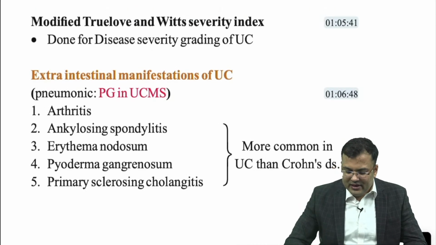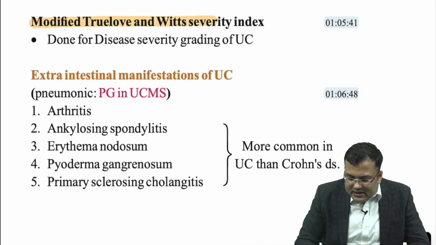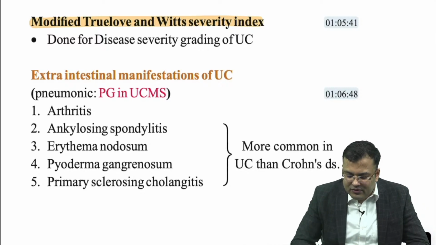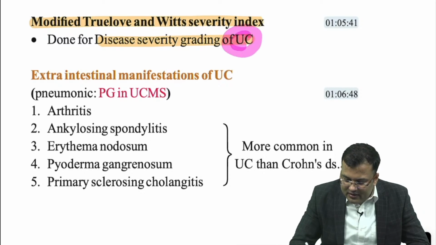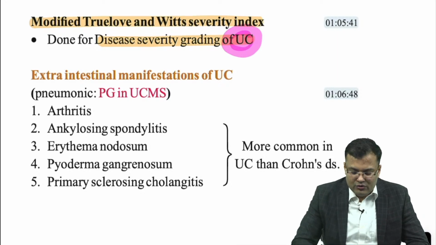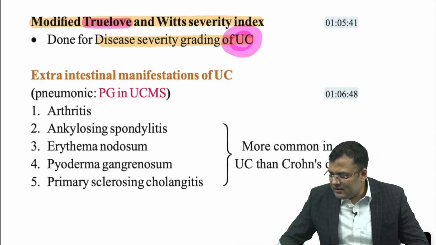Next, guys. So, we discussed in the notes, in the videos, the modified Truelove and Witts severity index. It is for disease severity grading of ulcerative colitis. Clear? So, how to remember? True love in ulcerative colitis. True love in ulcerative colitis.